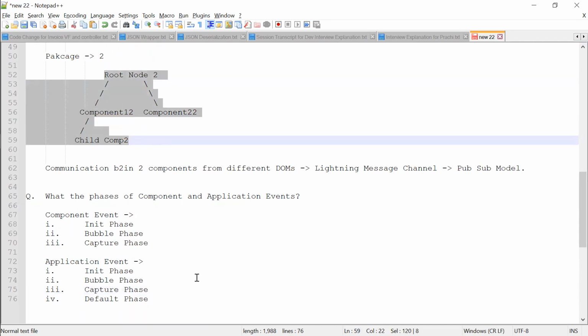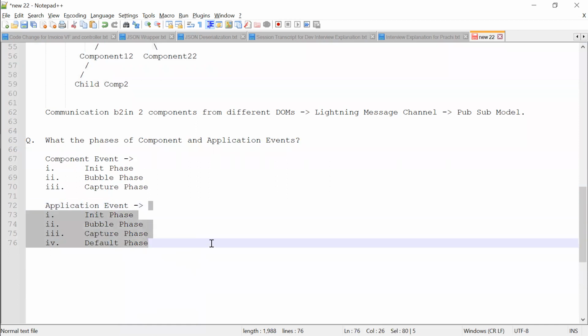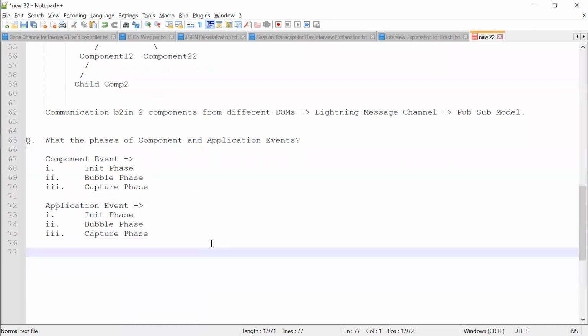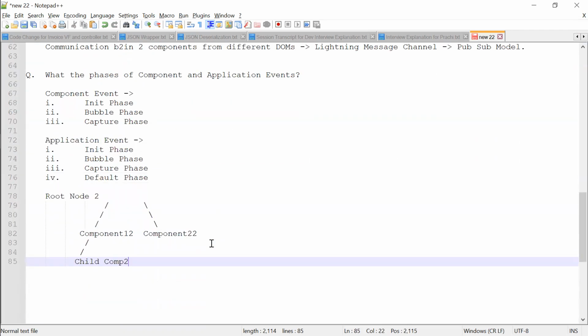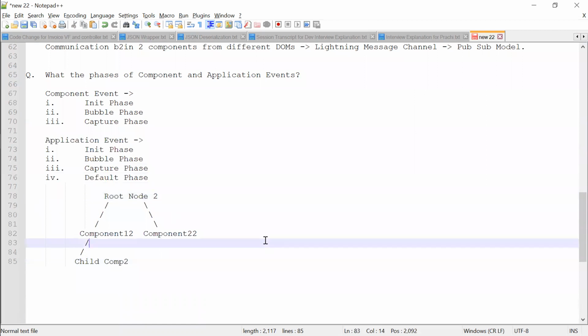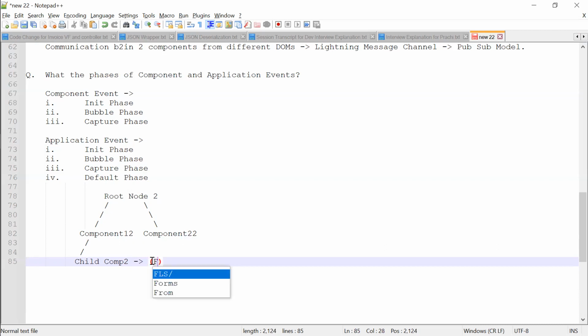So let's say we have this. Okay, this is our DOM tree. As I told, for the component event, the child component will fire the event.